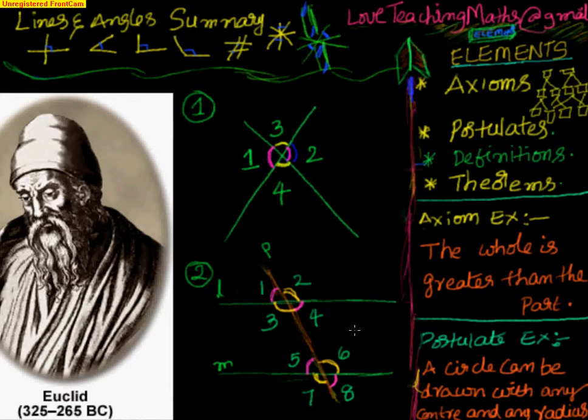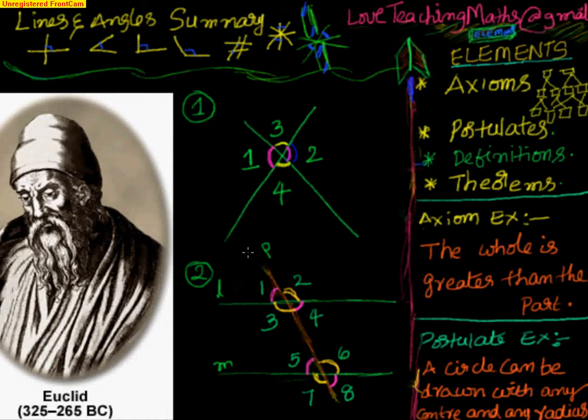The next two theorems are the converse of what we have covered in these two theorems. In these two theorems, we took two parallel lines, intersected them with another line, and found the relationship between the angles. The next two theorems state that if there is a relationship existing between the angles, then the two lines are parallel.